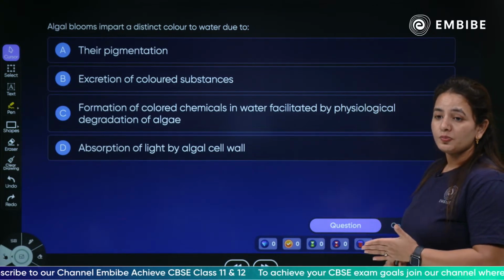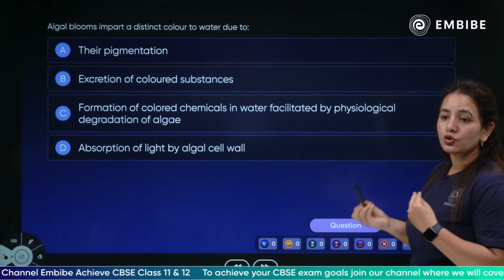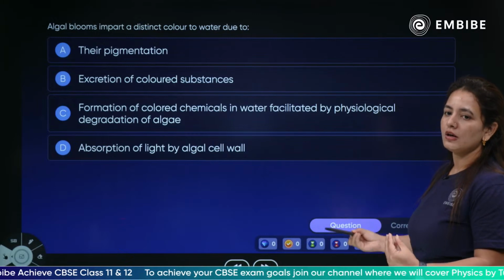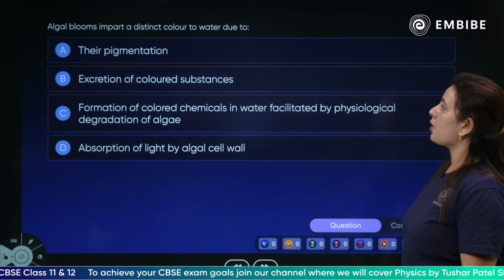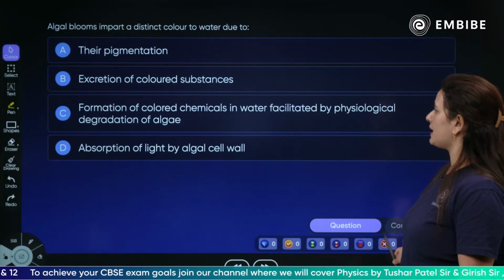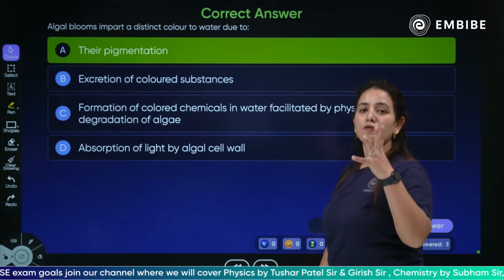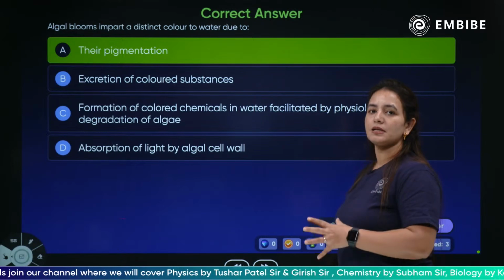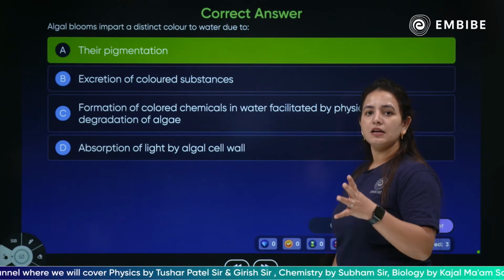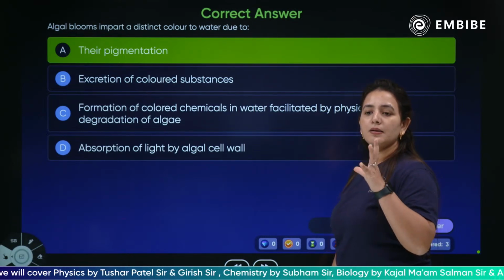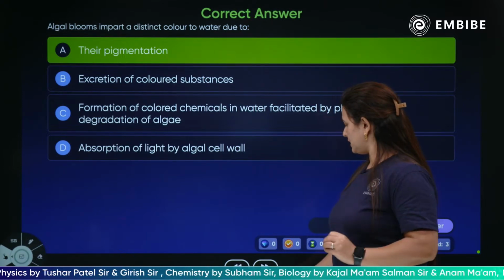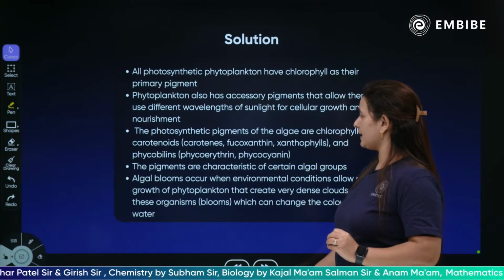The algal bloom, which also causes eutrophication, imparts a distinct color to water due to the presence of pigmentation. Due to the presence of pigmentation, the green color is imparted because of the pigments present in that particular algae. Clear?